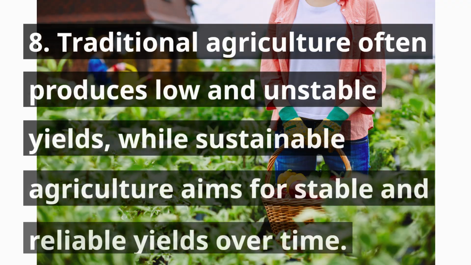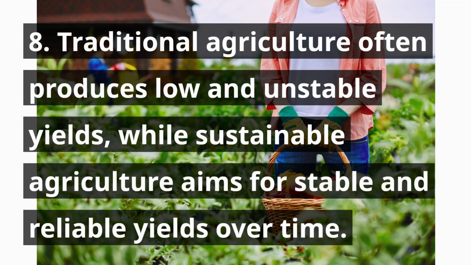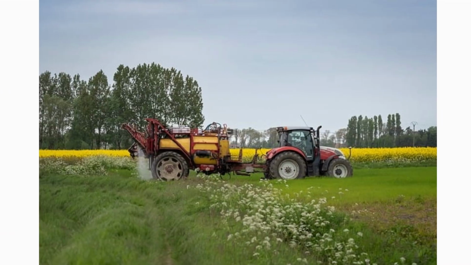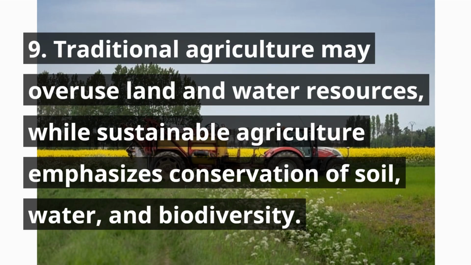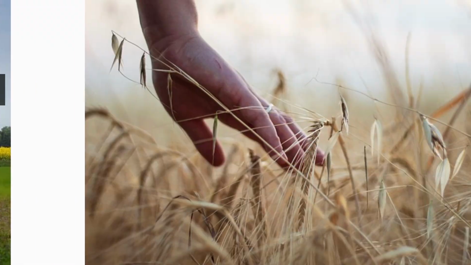8. Traditional agriculture often produces low and unstable yields, while sustainable agriculture aims for stable and reliable yields over time. 9. Traditional agriculture may overuse land and water resources, while sustainable agriculture emphasizes conservation of soil, water, and biodiversity.